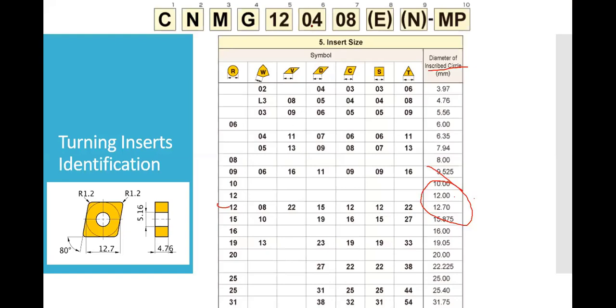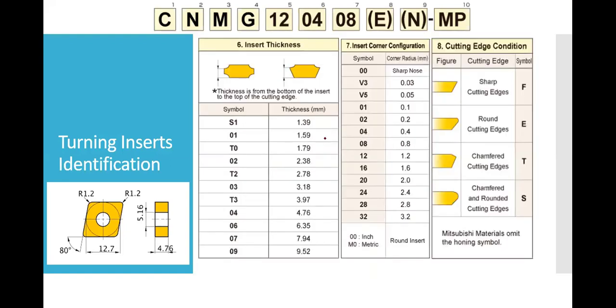Now let us move to the sixth digit, which is 04. The insert thickness is 4 mm. For our case, the thickness could be in the range from 4 mm to 4.76. So 04 stands for 4.76, that is the thickness of the insert.